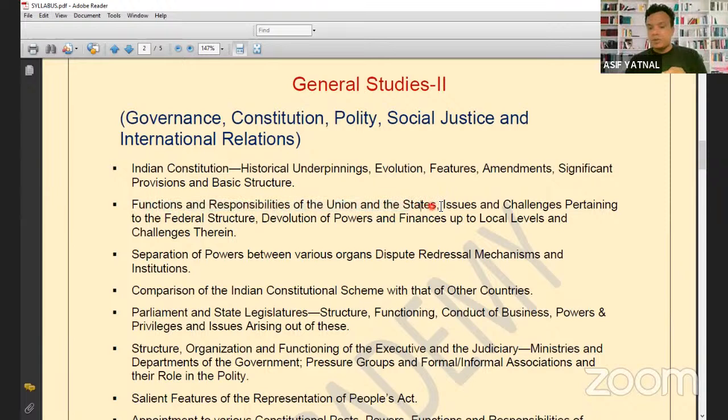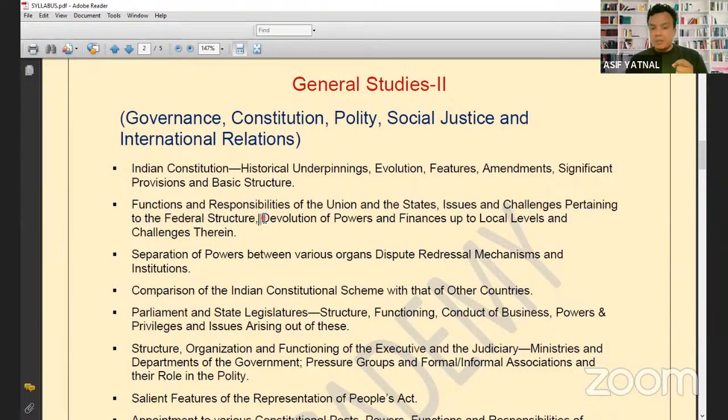अब यहाँ पे यही दिया हुआ देखो, issues and challenges pertaining to the federal structure. So when you are making the notes, issues and challenges pertaining to the federal structure, first what is federal structure आप लिखोगे, then what are issues and challenges associated with the federal structure, that you will write. Then current में जो issues चल रहे हैं associated with federalism, that you will make into the next page.